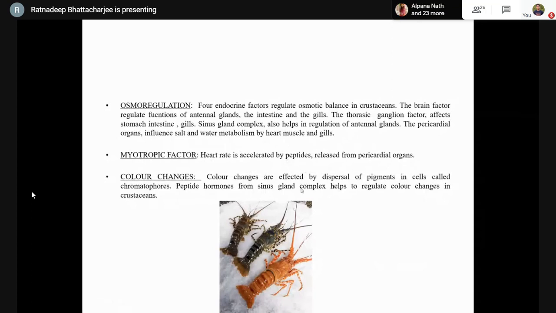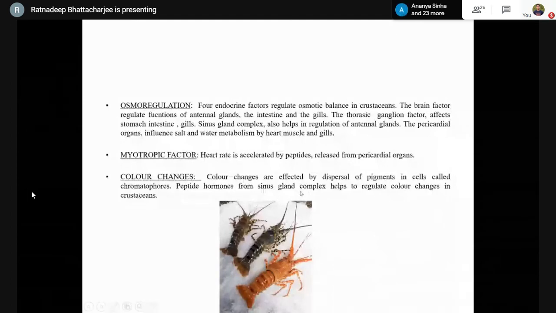Next, we have the phenomenon of color changes. Now, color changes are affected by dispersal of pigments in cells called chromatophores. Peptide hormones from the sinus gland, X-organ sinus gland complex help to regulate the color changes in crustaceans. Here we can see crustaceans of various colors.